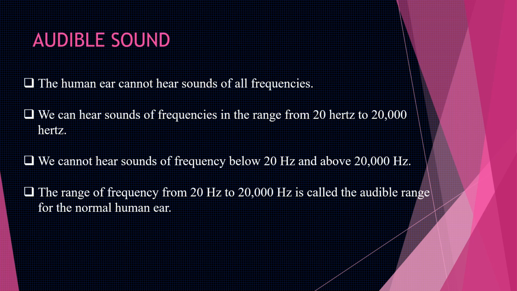The human ear cannot hear sounds of all frequencies. We can only hear sounds of frequency in the range from 20 Hz to 20,000 Hz. We cannot hear sounds of frequency below 20 Hz and above 20,000 Hz. And the range of frequency from 20 Hz to 20,000 Hz is called the audible range for the normal human ear.